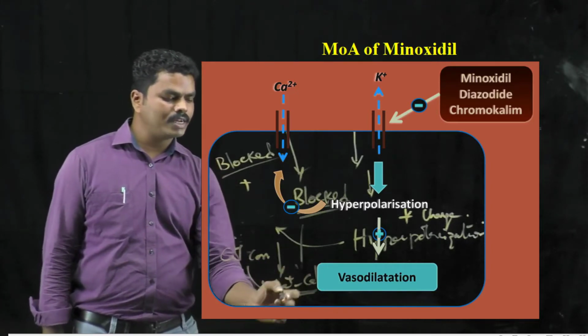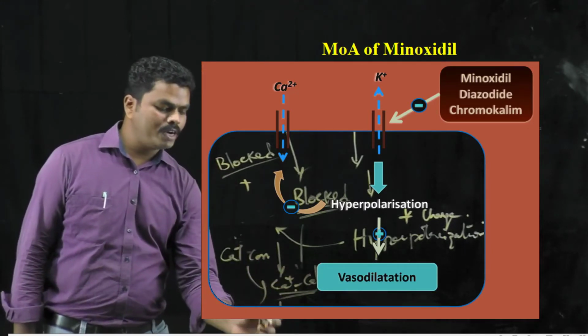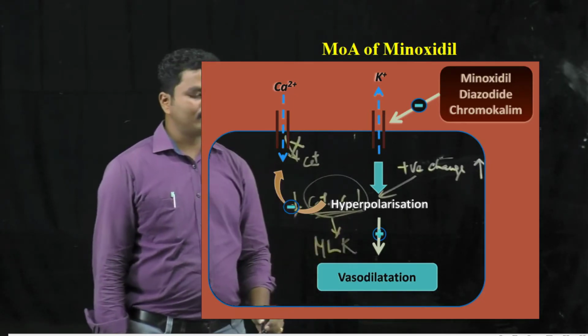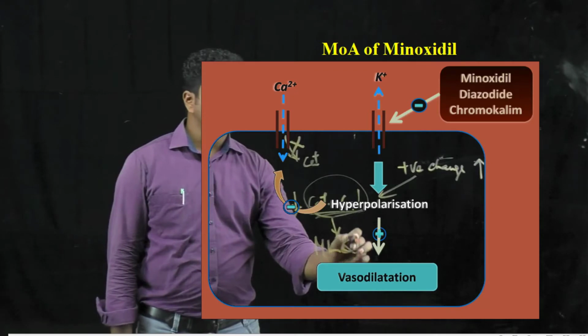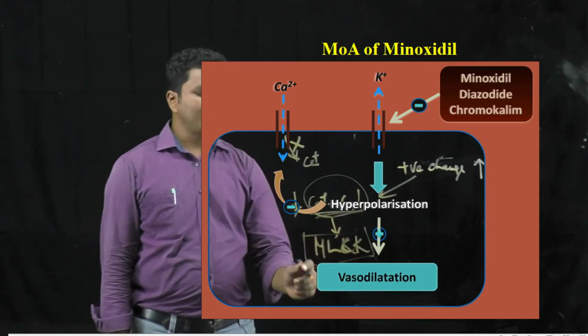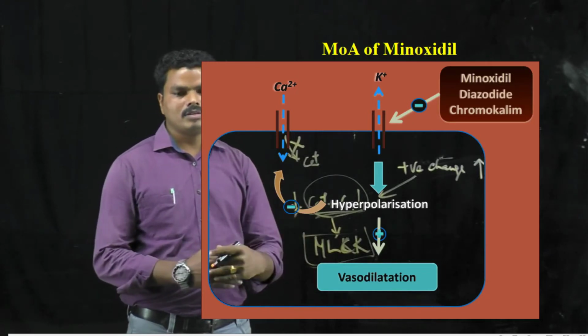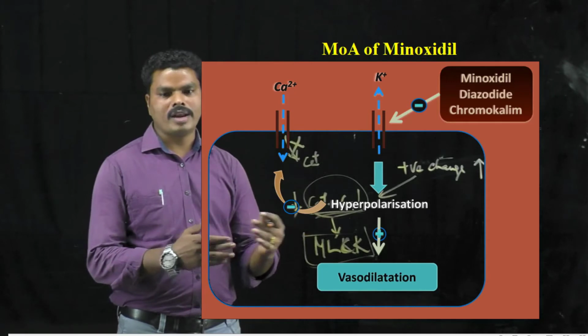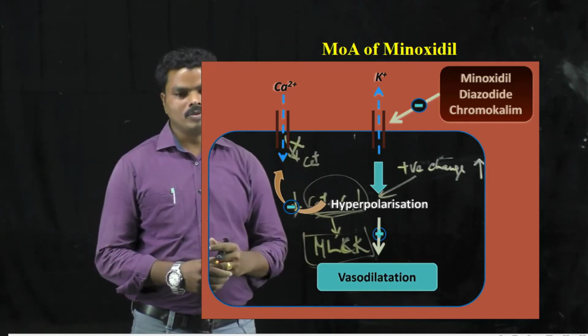And this one is required to phosphorylate the myosin light chain kinases. So this one is required to construct the myosin filaments onto the actin. That means a slide overing of myosin and actin filaments in the smooth muscle.